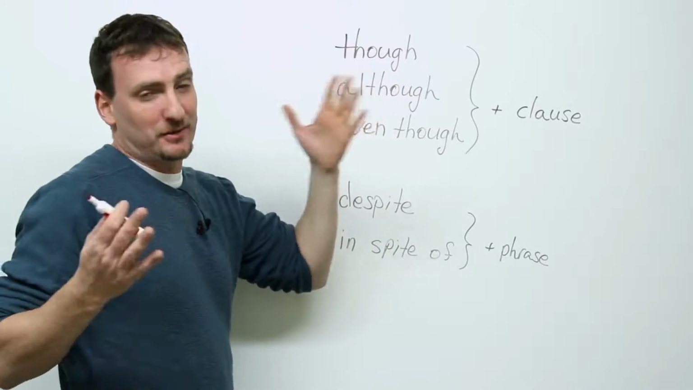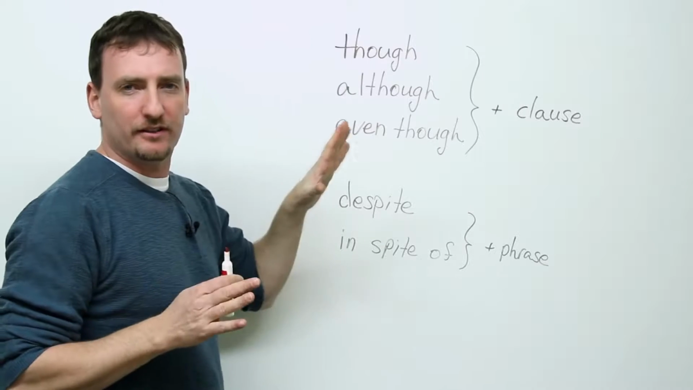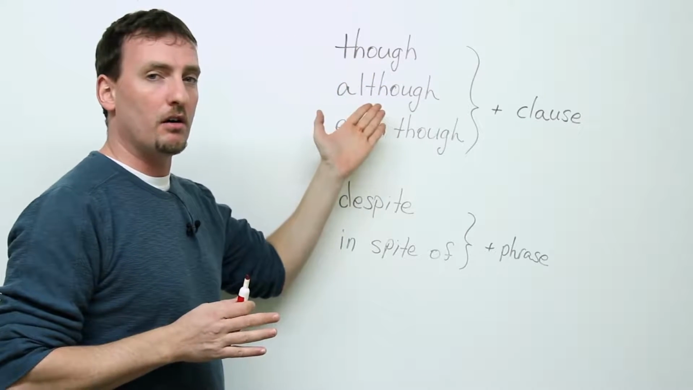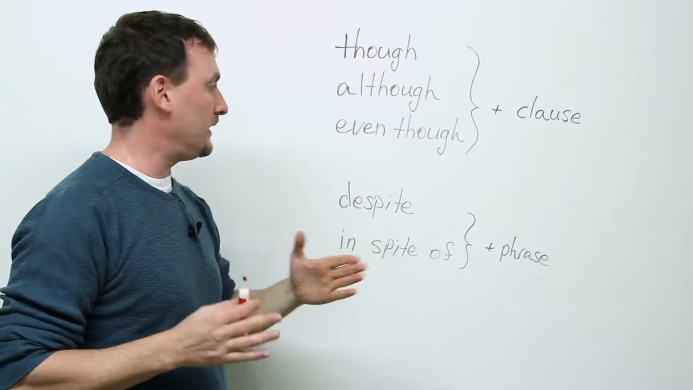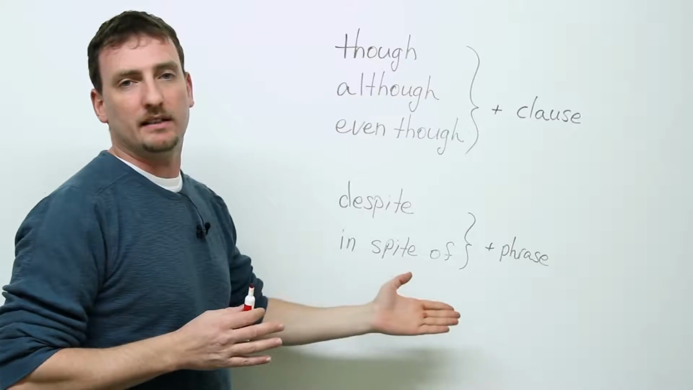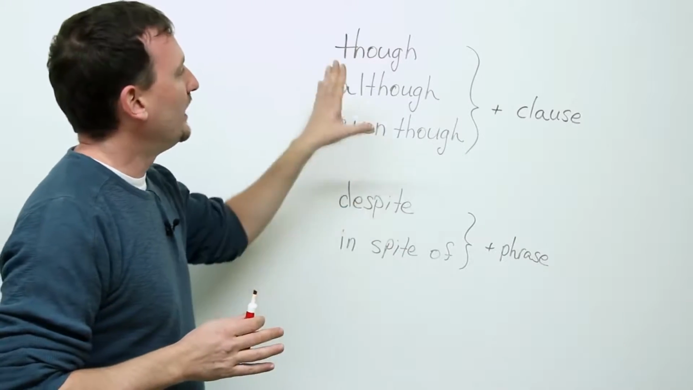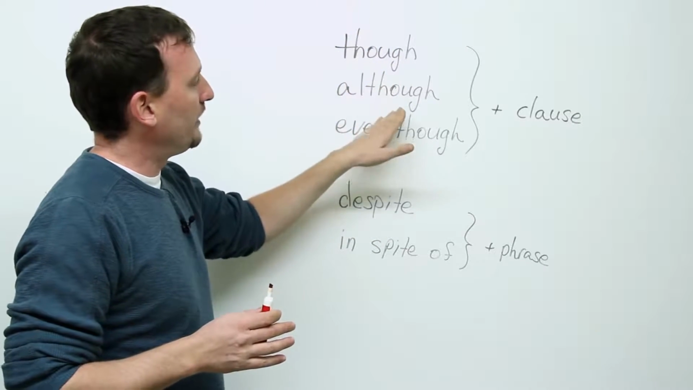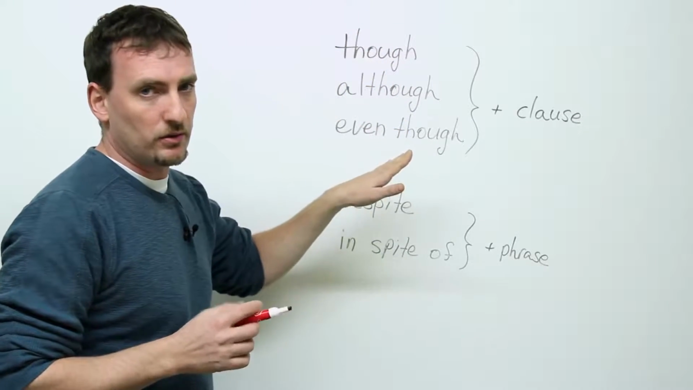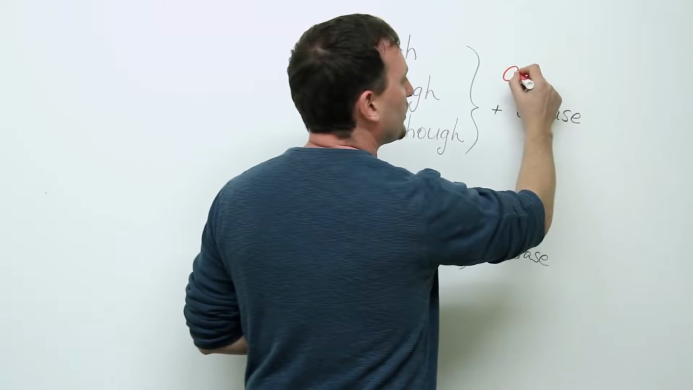Okay, so students ask me all the time, what's the difference between though, although, and even though, and despite and in spite of? Very simple. It's not as complicated as everybody thinks. First, let's start with these three. These three, though, although, and even though, are used with adverb clauses.